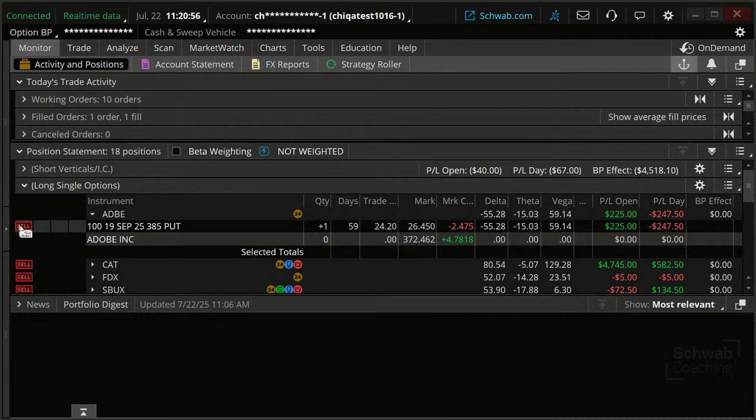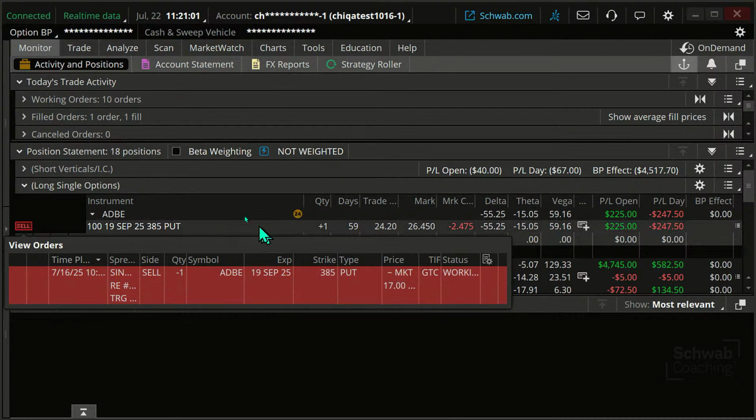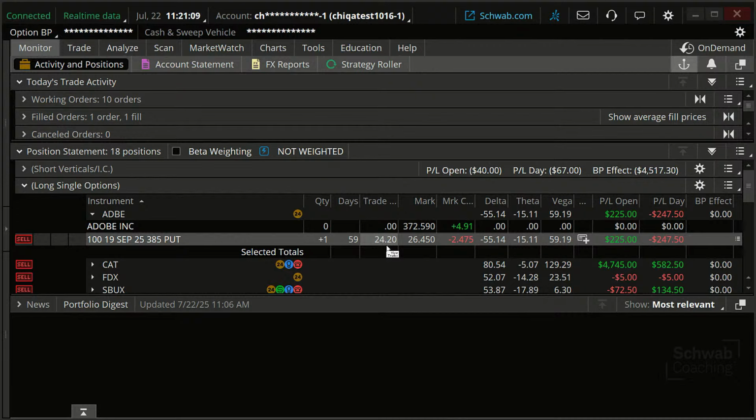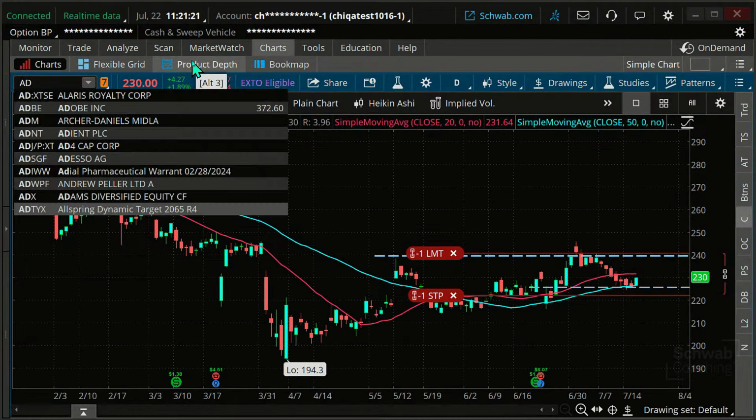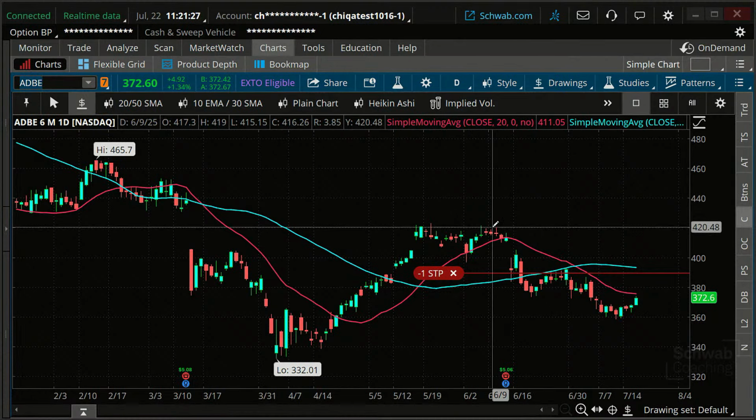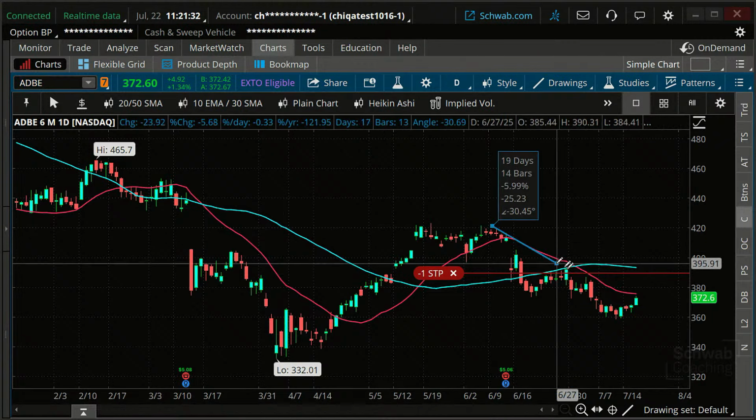Now, I have a stop loss on this of some sort. Let's see, I've got a stop loss at 17 on this. Well, right now, we bought the put for 24, so we had a stop loss on there. And the current price is about 26, which is why we're making a little bit of money on this. Well, let's look at Adobe here, ADBE, okay? And we're bearish on this, is the point of the trade. It's a long put trade.